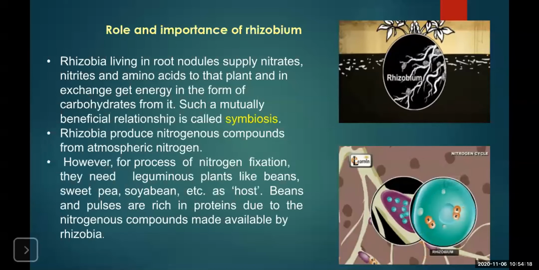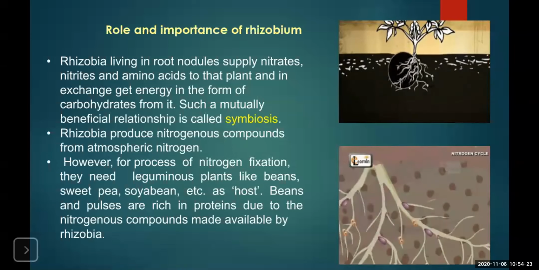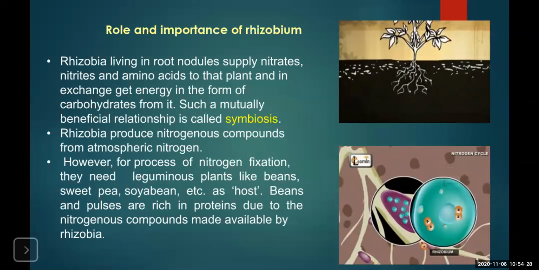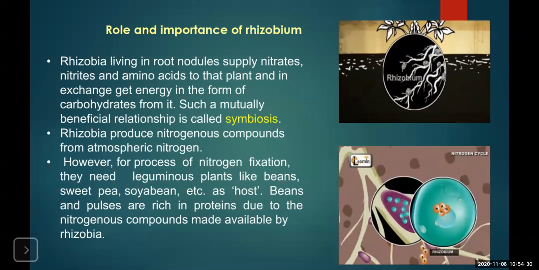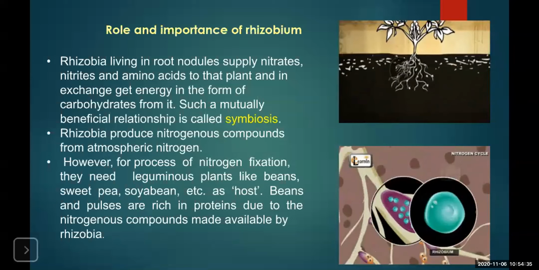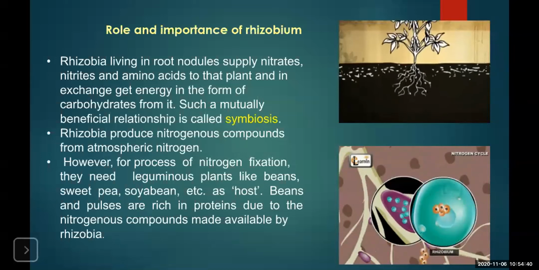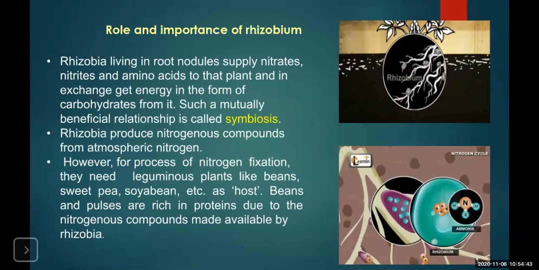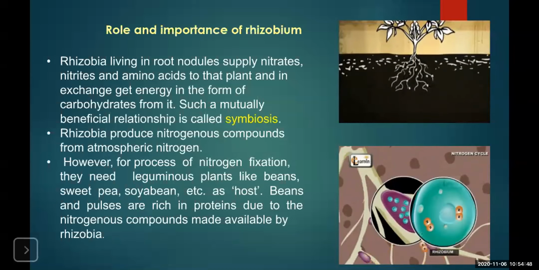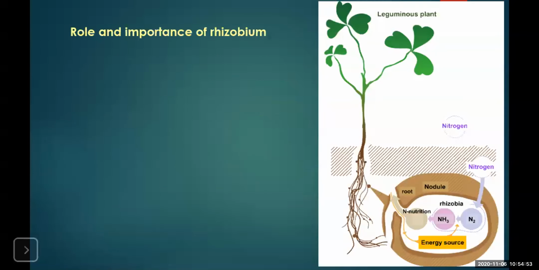Okay. But remember that rhizobium can form the nodules only and only with the help of leguminous plants, which may be beans, sweet pea, soya beans, etc. as their host. And as they provide more amount of nitrogen compounds to the plants, these beans and pulses are also rich in protein. Remember this, okay?